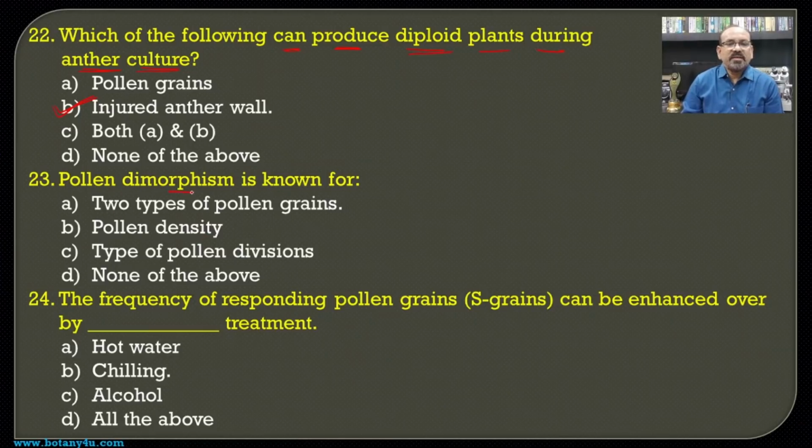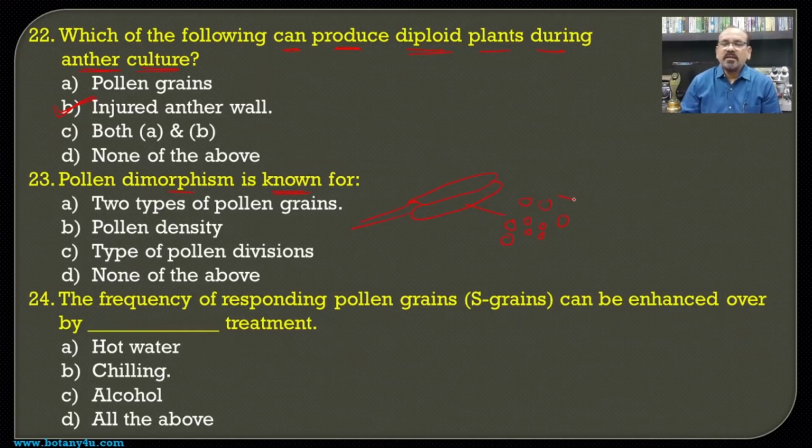So pollen dimorphism is known as, means when we see any anther, usually inside the anther there is the presence of two different types of pollen grains.